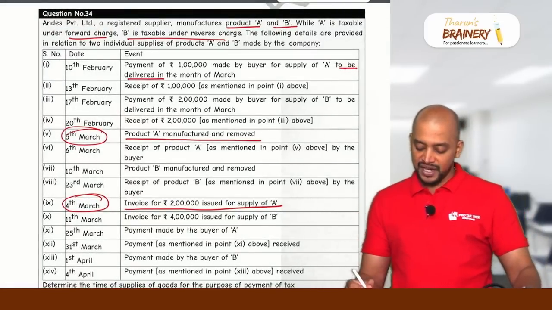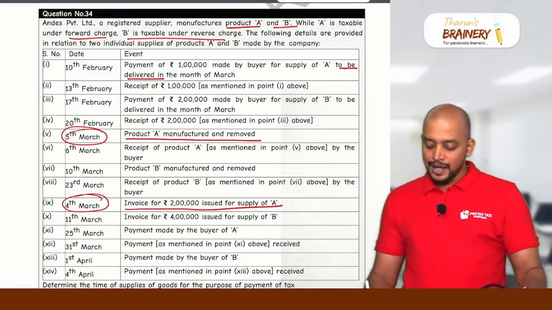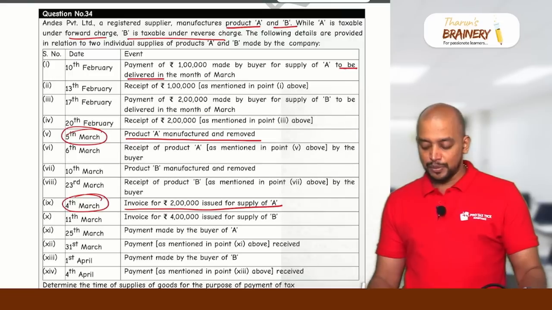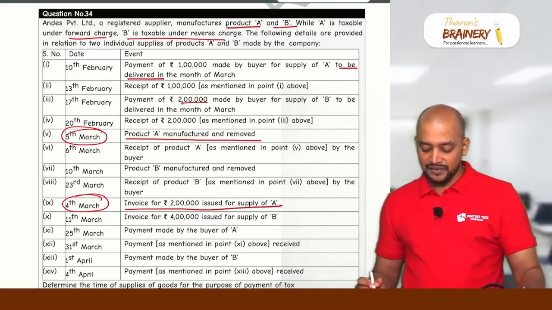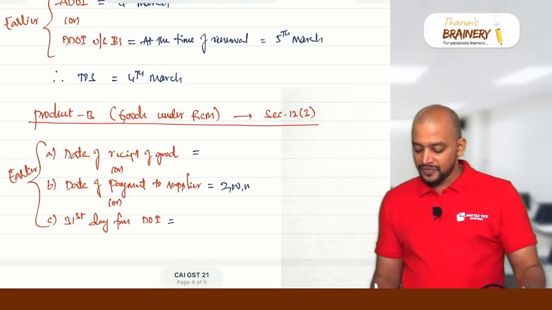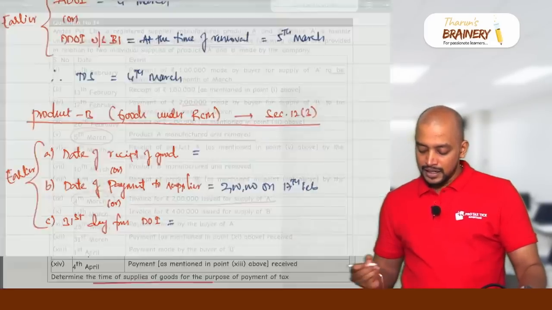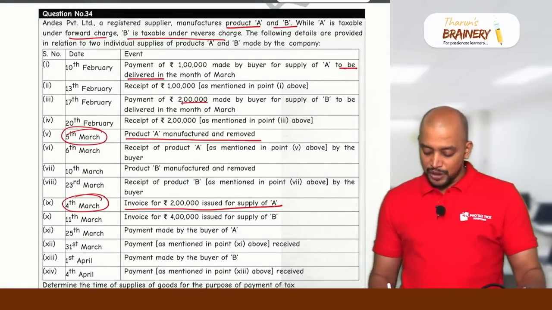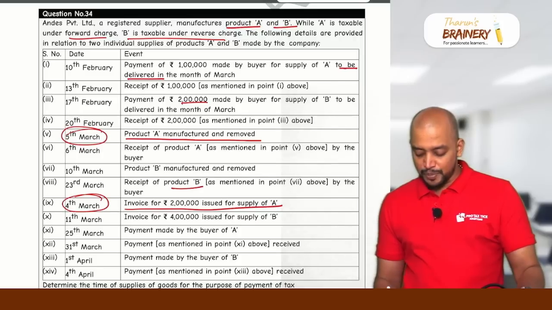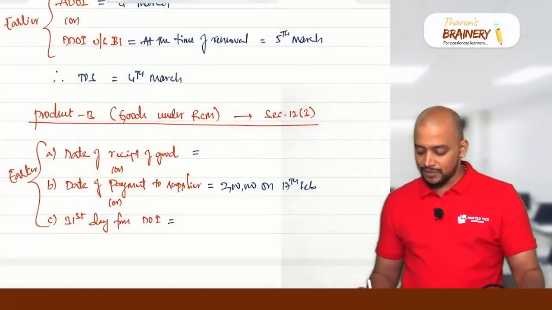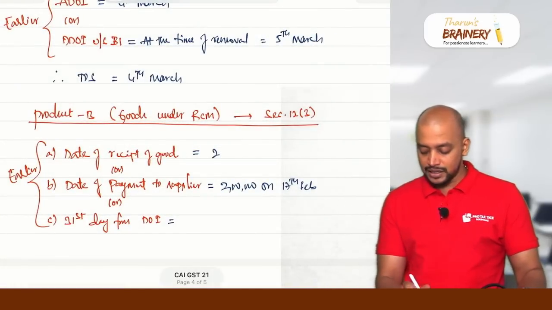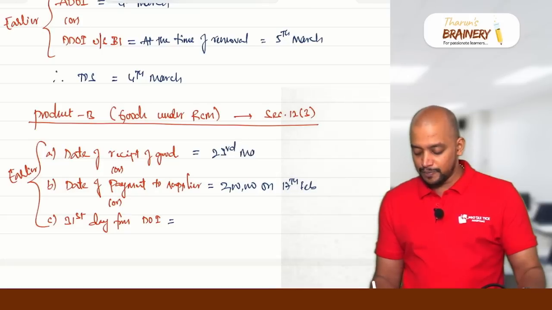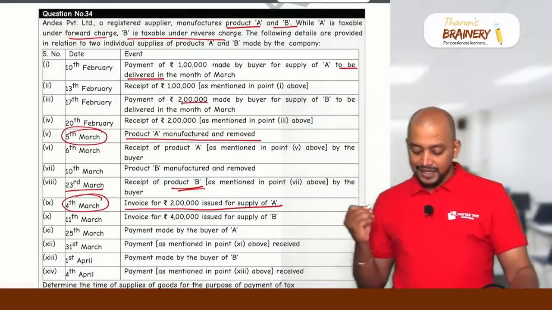First you see product B, where we have 17 February, payment of 2 lakh made by buyer for supply of product B to be delivered in the month of March. So 2 lakhs payment is made on 17th February. Then next, for product B, receipt of product B. When product B is received, 23rd March, so 23rd March is the date on which product B is received. Then date of invoice we need.